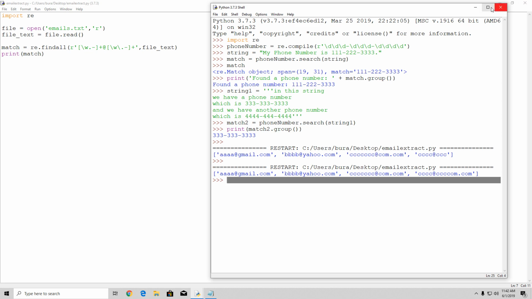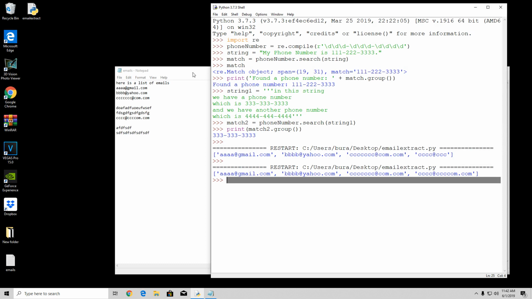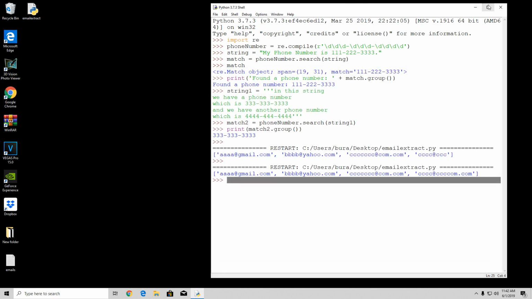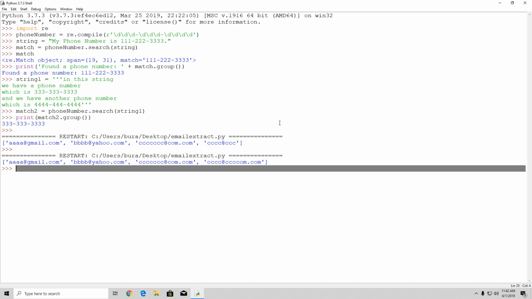Let me just close all of this. The plan of using regex is always the same. Basically, there are 4 steps that you need to follow, which is specifying the string where you want to search from, the compilation, then searching, and then printing the matching objects. The regular expression syntax can be a little bit tricky, but as I said before, you can take a look at the regex tables and correct syntax online.